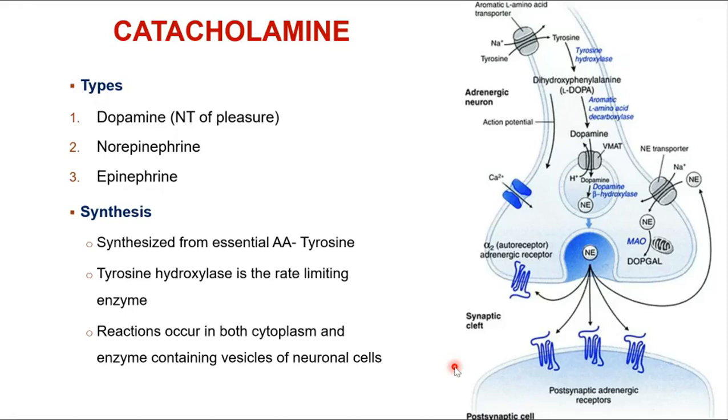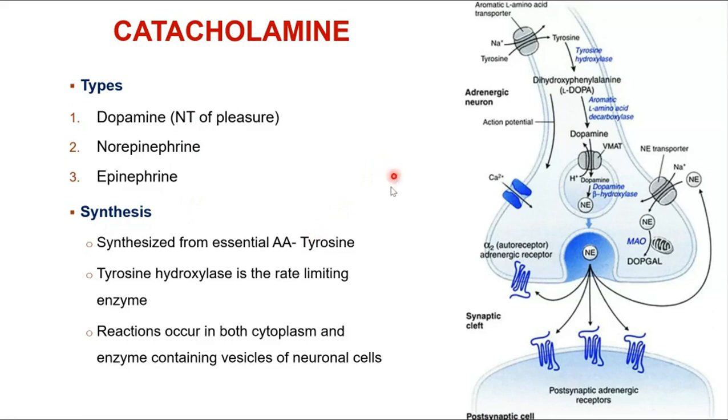So we are going to read about catecholamine. What is catecholamine? The three different types of catecholamines we are going to study are dopamine, norepinephrine, and epinephrine. Now, where are they synthesized and how are they synthesized? We are going to talk about them starting with their substrates.